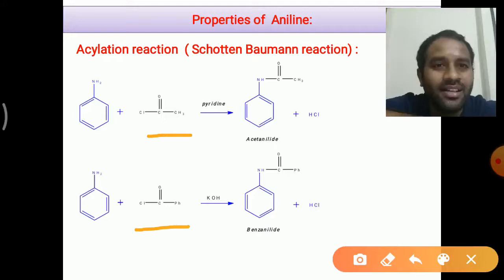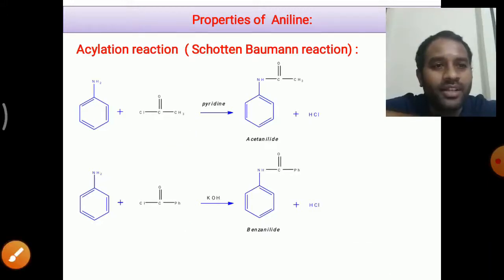In the first one, the reagent acetyl chloride, when treated with aniline in the presence of pyridine, gives acetanilide as the product. Similarly, in the second reaction, aniline reacts with benzoyl chloride in the presence of a base like potassium hydroxide. We get benzanilide as the product. This acylation of aniline in a basic medium to give aryl substituted amides, also known as anilides, is called the Schotten-Baumann reaction.